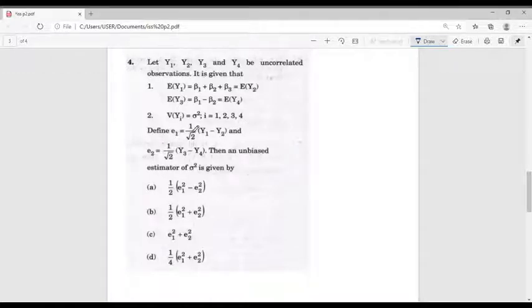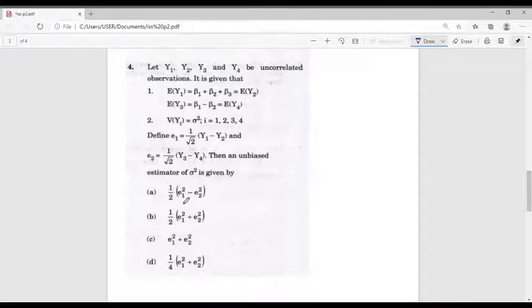Define E1 equal to 1 by root 2 into y1 minus y2 and E2 equal to 1 by root 2 into y3 minus y4. Then an unbiased estimator of sigma square is 1 by 2 into E1 square minus E2 square, 1 by 2 into E1 square plus E2 square, E1 square plus E2 square, and 1 by 4 into E1 square plus E2 square.